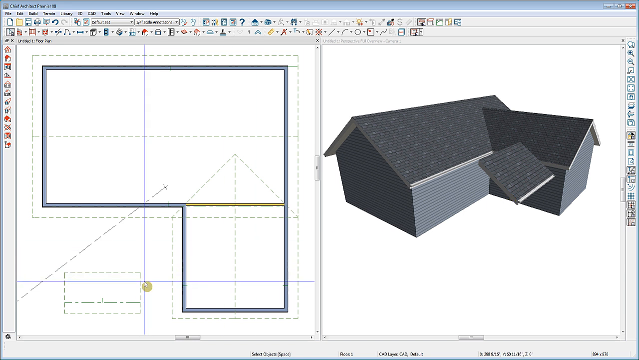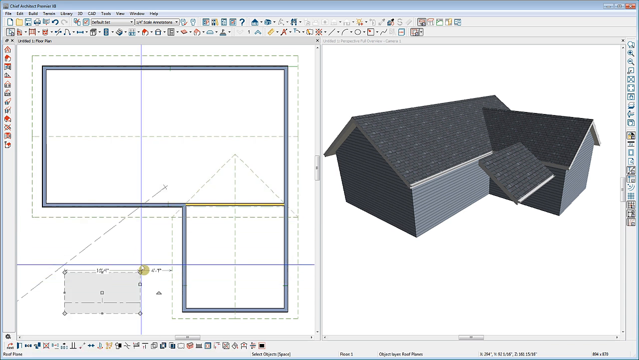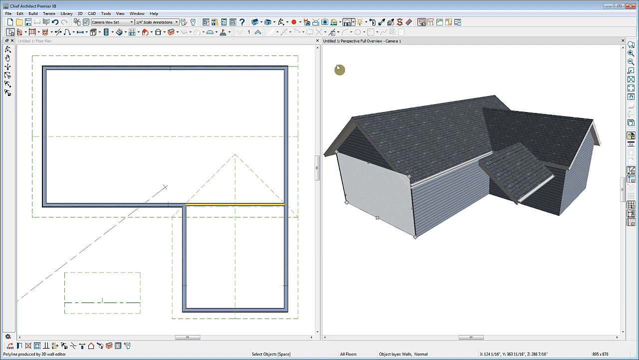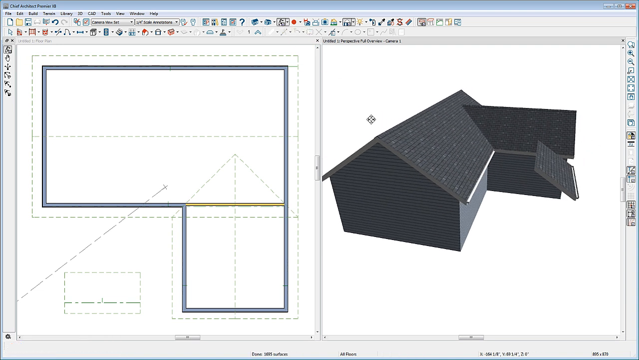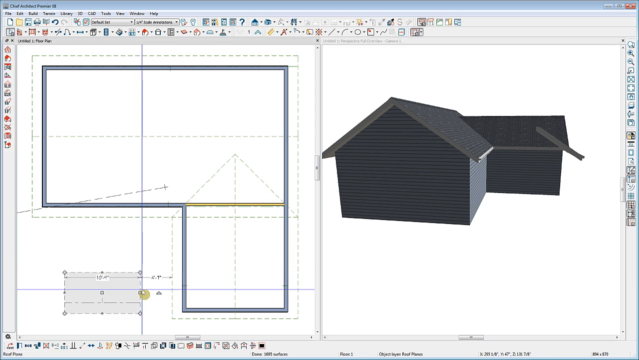Now select the roof plane where I want to place the X, and then I'll select this right side edge of this roof plane. Notice there is no connection point showing. That's because, as you can see in our camera view, these two roof planes are parallel. They will never meet. So we'll make a change to this lower roof plane.